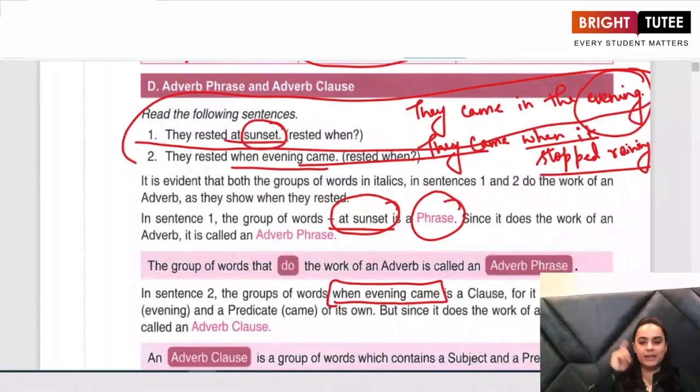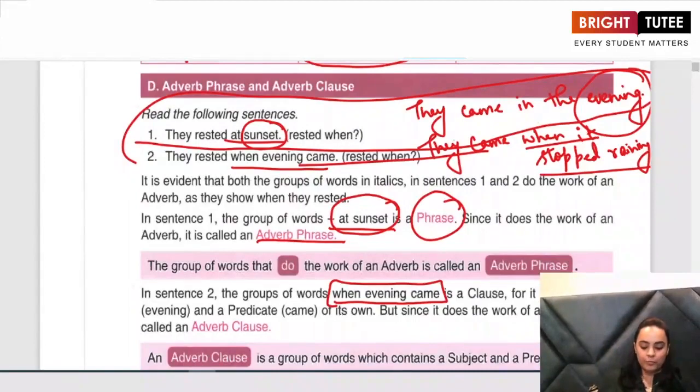So when you get the answer to a question "when" in the form of a phrase, that is known as an adverb phrase, and when you get the answer in the form of a clause, it is known as an adverb clause. So this is what we understand by adverb phrase and adverb clause.